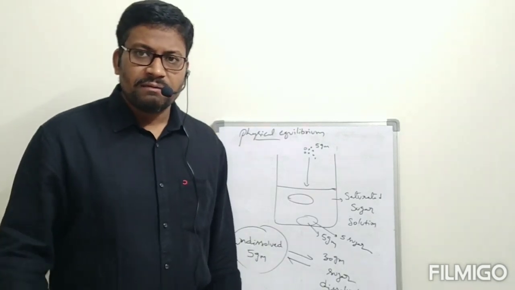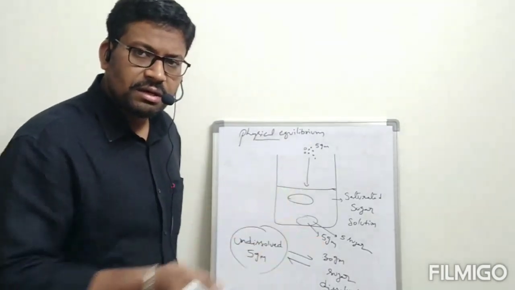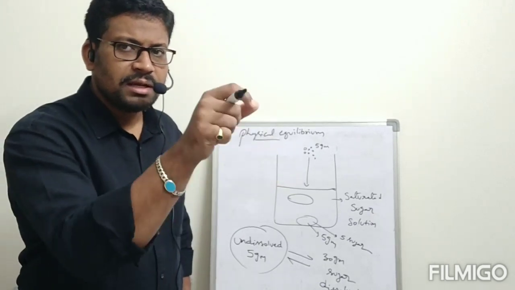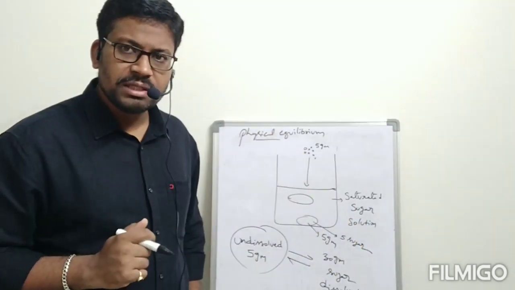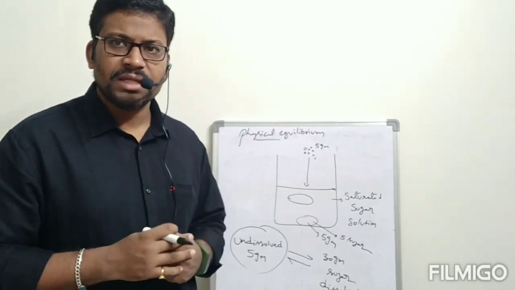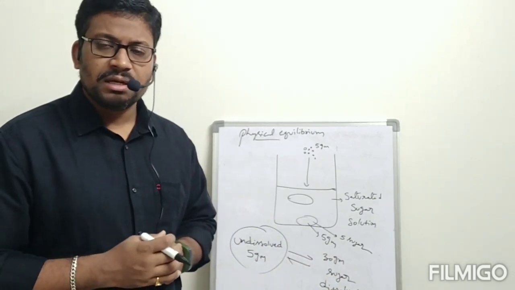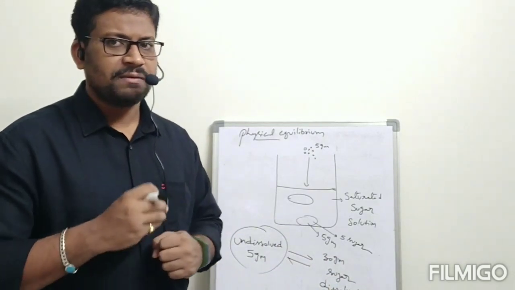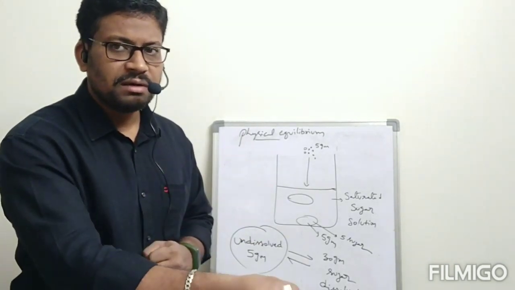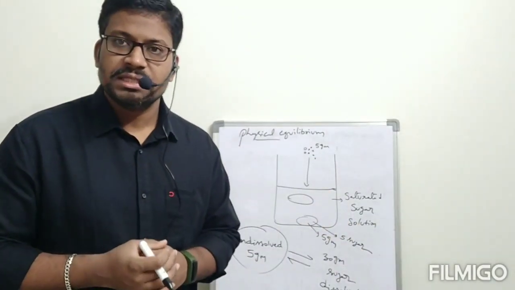What is the reason? 5 molecules of undissolved sugar are getting dissolved, and in the same way the same 5 particles go from dissolved to undissolved. In that way, this 5 grams of sugar remains the same. There is no change in the amount of this 5 grams of sugar, because the rate of forward process, how many particles are converted from undissolved state to dissolved state, that many particles are converted from dissolved state to undissolved state. This is what is happening.